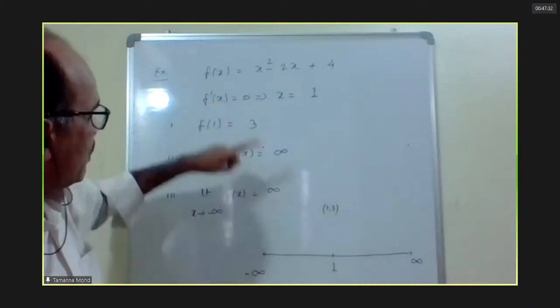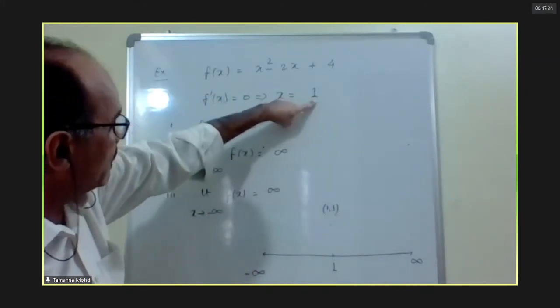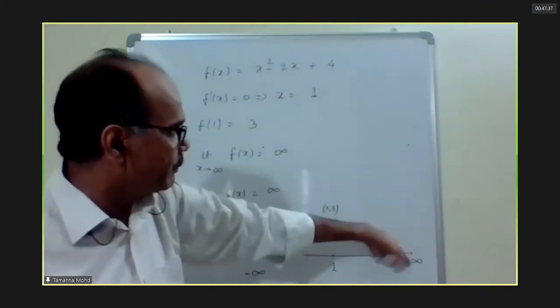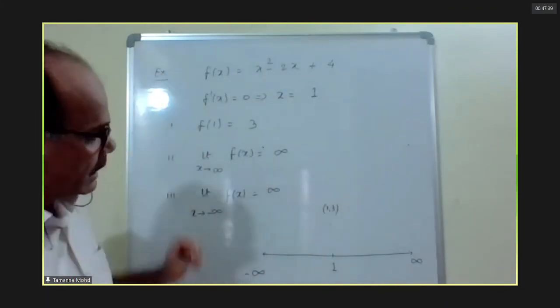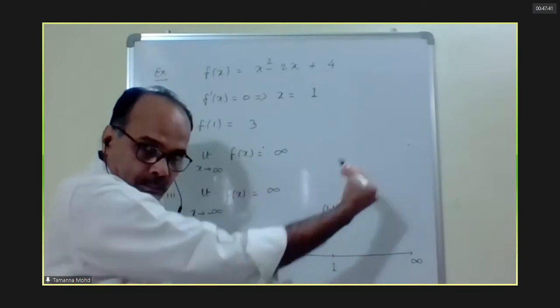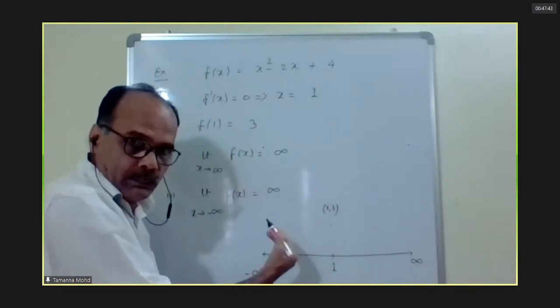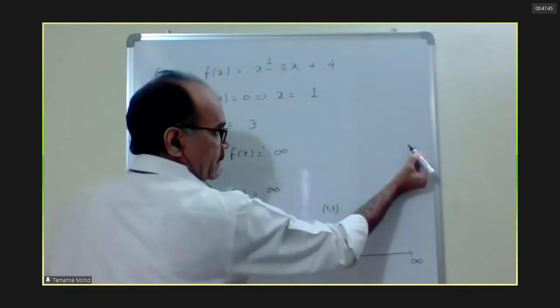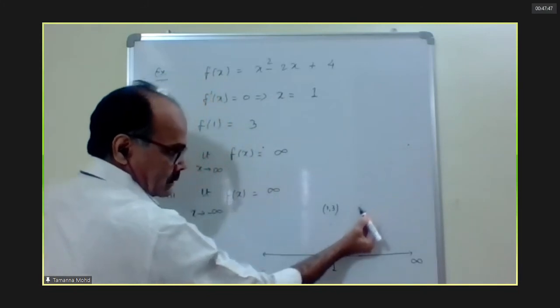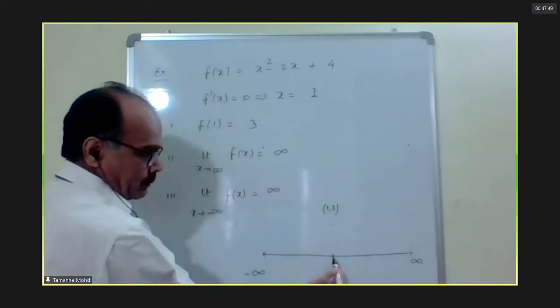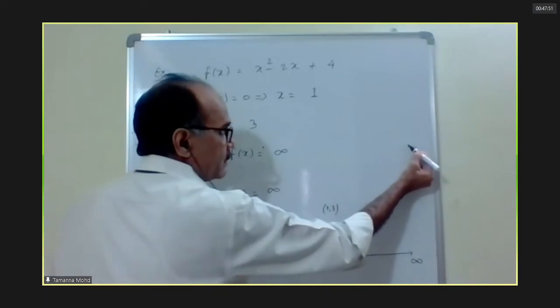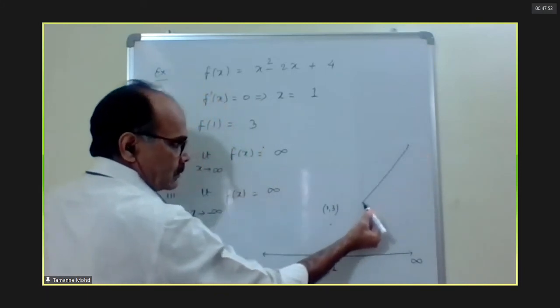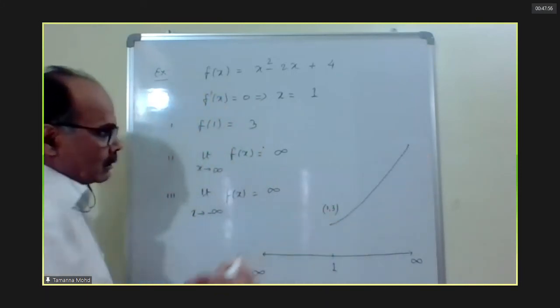I have plotted all the points, we call them critical points and extreme points, on the xy plane. Now, one by one, from the right, we'll join the points. This will join with the next neighbor point, this one. Not straight.